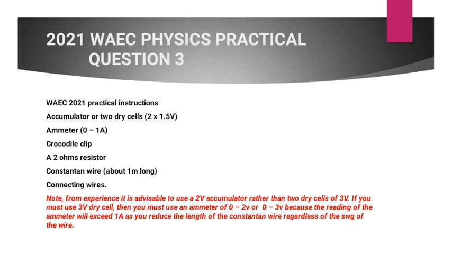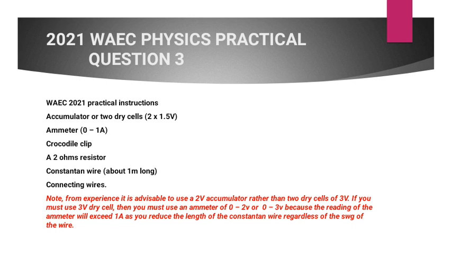The constantan wire must be 1 meter long, and that's 100 centimeters long, and you have connecting wires. Now, based on experience, I will advise that in this particular experiment you use an accumulator, which will give you a 2 volt power supply or a 2 volt source. If you use 3 volts, which is the dry cell, you will not be able to use the 0 to 1 ampere ammeter.